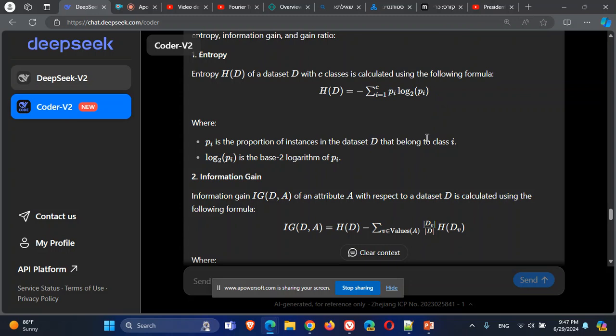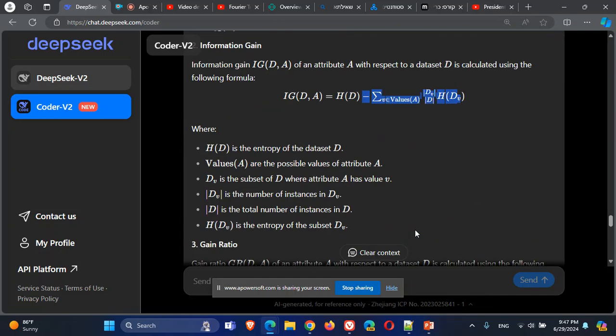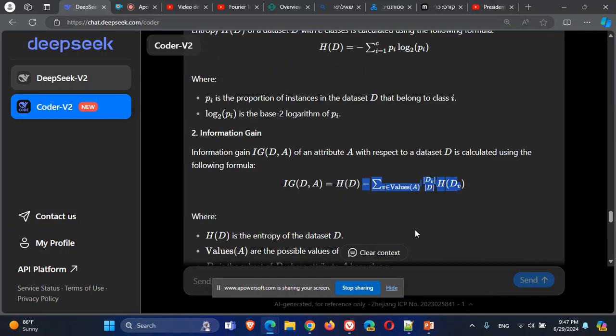The difference between the entropy before the splitting and after the splitting will be called the information gain of splitting the data D by using the attribute A for the splitting. So I take the entropy of the data and reduce the entropy of the data after splitting.